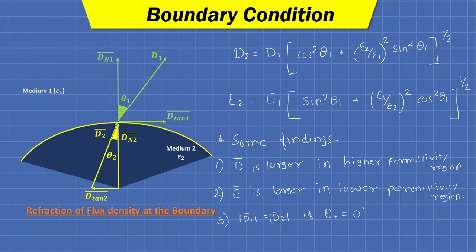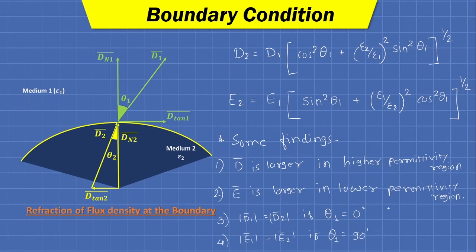So if theta 1 is 0 degree, then we have the equal value of the flux density in both the mediums. Similarly, the value of field intensity in both the mediums is equal if theta equals 90 degree.